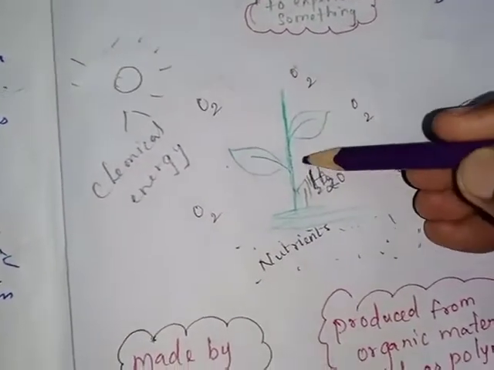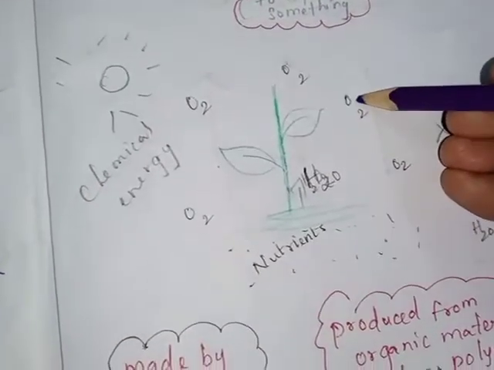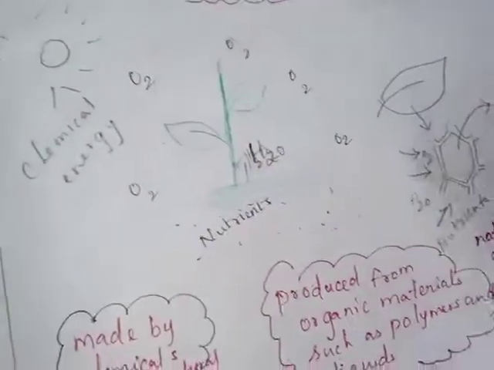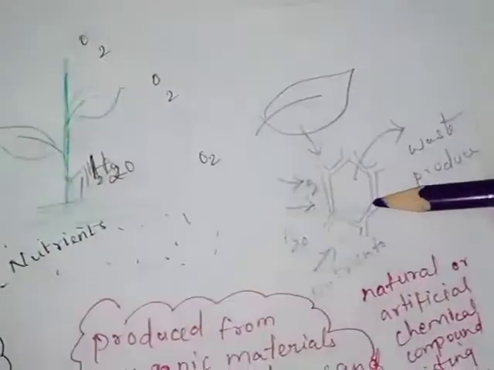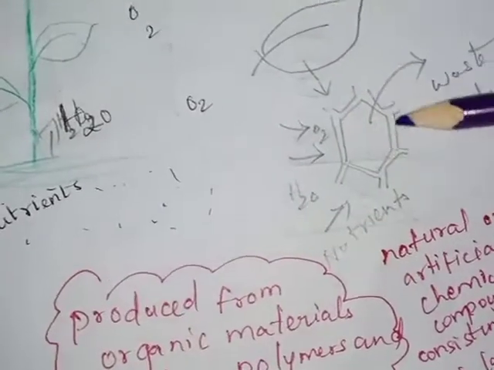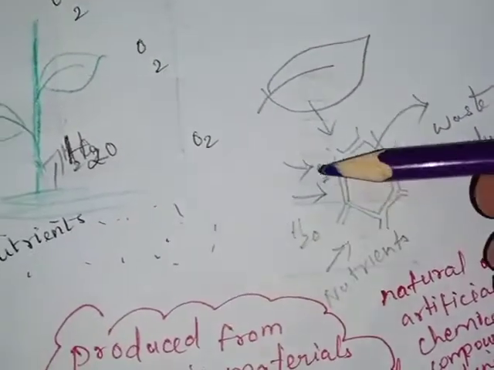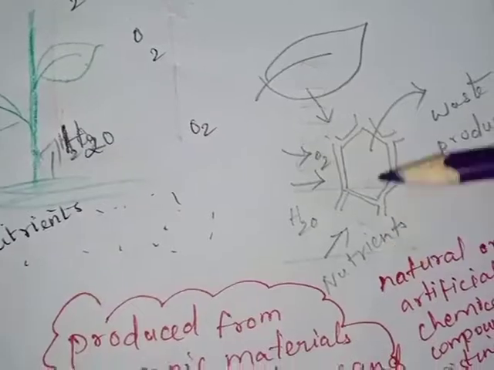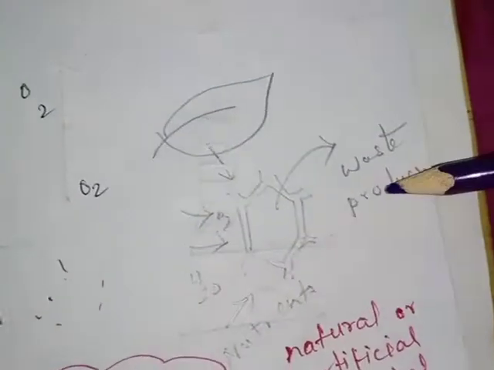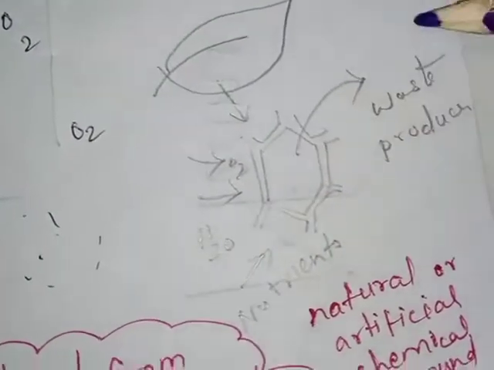Consider this one is a cell. Water, oxygen and nutrition come inside the cell, and the waste products go out.